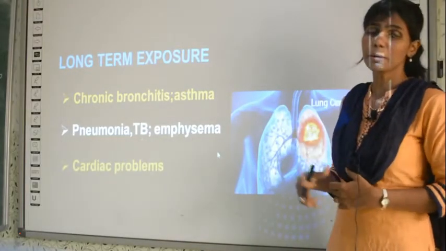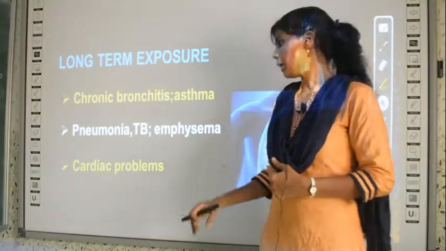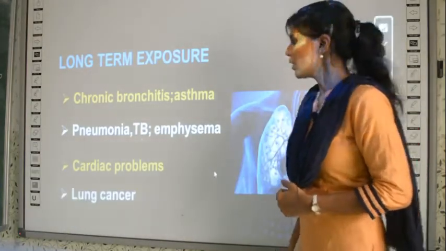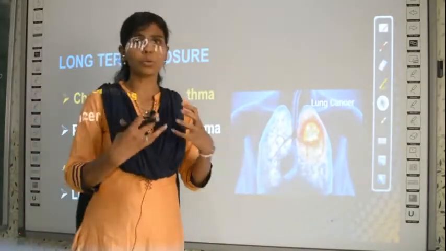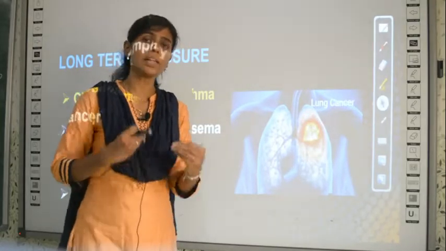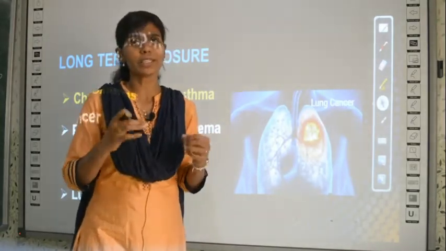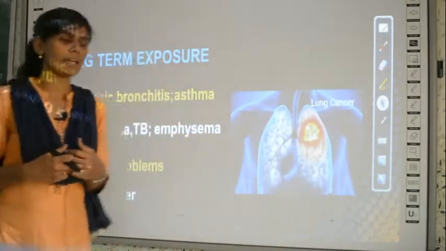And then cardiac problems, which means heart problems, the person will have. And also lung cancer. What is cancer? Cancer is some extra growth, a rapid multiplication of cells. Compared to normal cells, the cancer cells will multiply very fast. So there are lump-like structures in the lungs, and the person may get cancer.